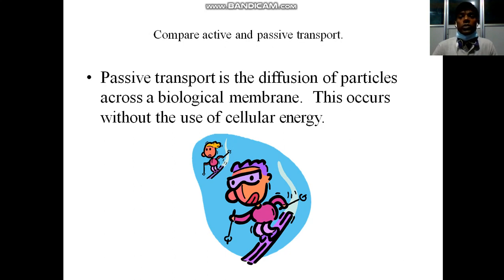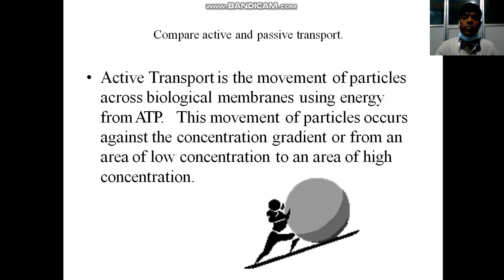Passive transport is the diffusion of particles across a biological membrane. This occurs without the use of cellular energy. Active transport is the movement of particles across biological membrane using energy from ATP. This movement of particles occurs against the concentration gradient, or from an area of low concentration to an area of high concentration.